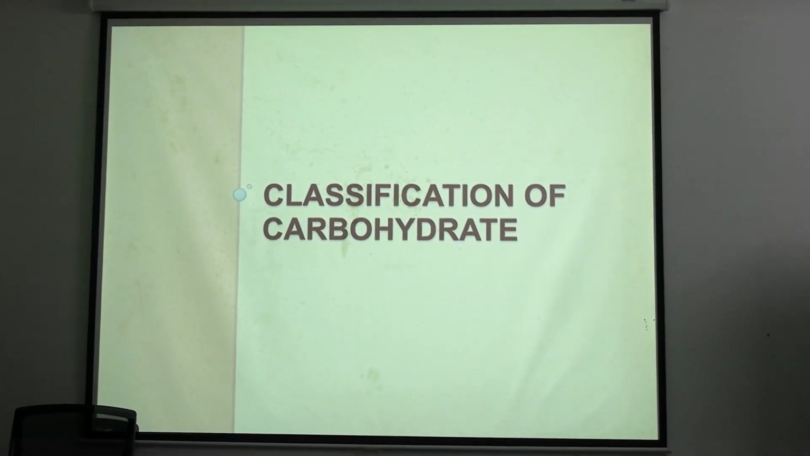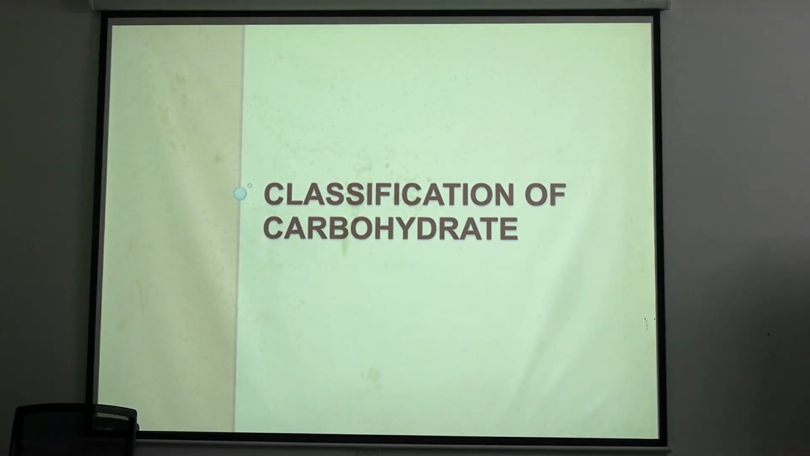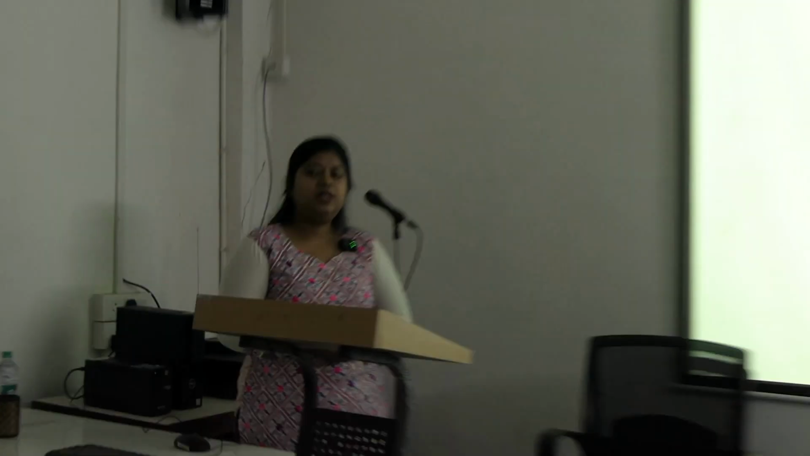Now coming to classification of carbohydrate, you tell me how carbohydrates can be classified. On the basis of the number of carbons. Initial classification is based on the simplest monomer. How many monomers are there? Okay, so that can be classified as monosaccharide, oligosaccharide and polysaccharide based on the number of smallest units or monomers